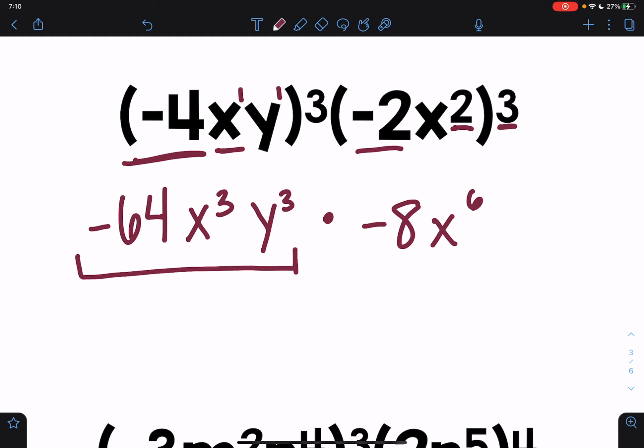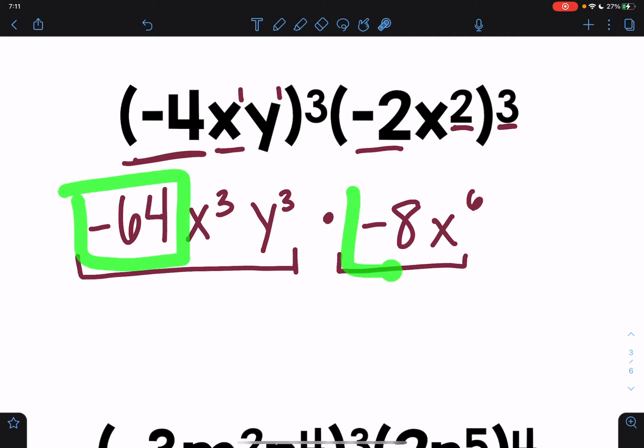So now I can no longer be following the power to power rule because I don't have anything being raised to a power double, if that makes sense. Now I'm just going to go back to the product of a power rule where I'm just adding each exponent together. So that means I'm going to take -64 times -8.